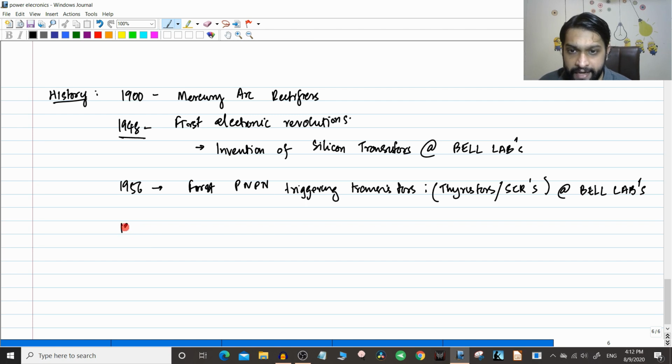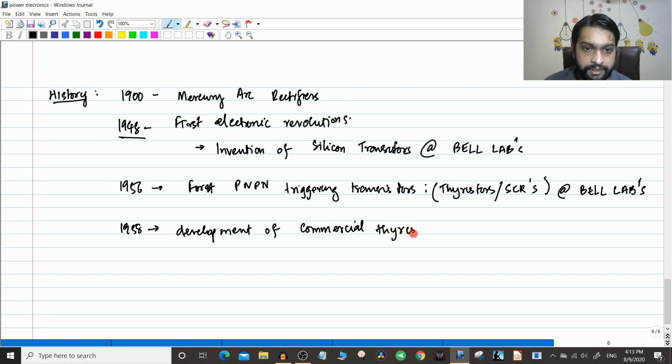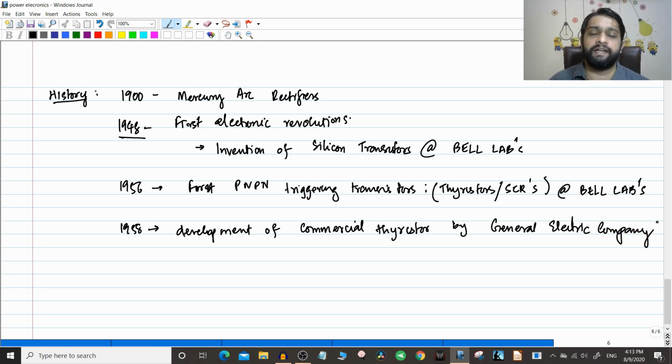Then in 1958 came the development of the commercial thyristor by the General Electric Company. Once this was established, if you see the graph of the advancement of electronics and devices, it is huge. These are the major areas you can see for the advancement of power electronics. Of course, as the course proceeds, you will go through other new developments also, but this is a brief history of the subject.